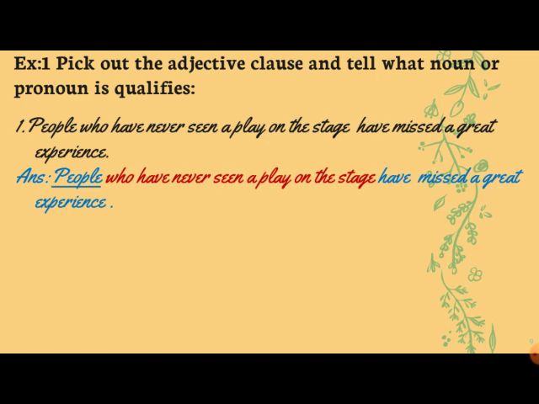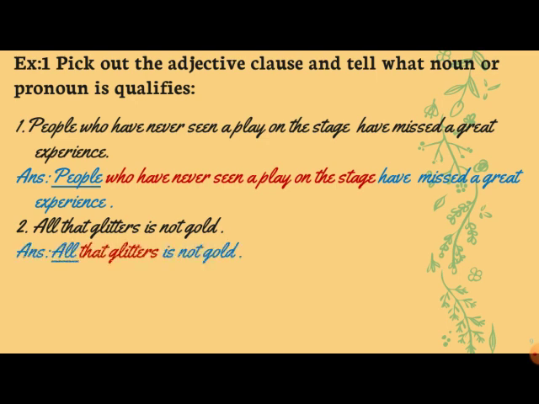Understood? Next sentence: all that glitters is not gold. Here the clause is that glitters. Which is not glittering? All, everything. So all is a noun and that glitters is describing that word all.